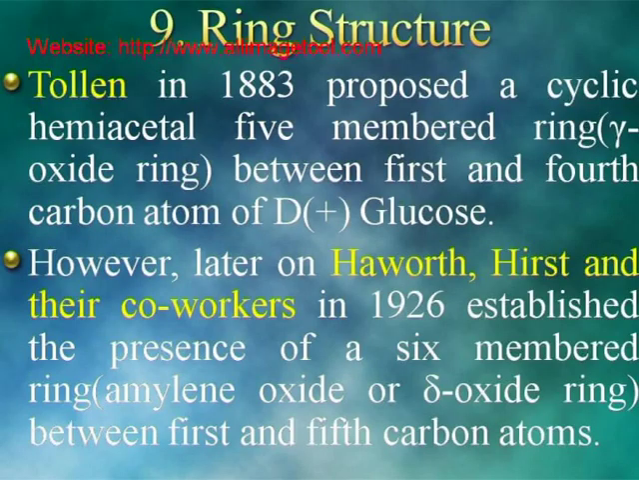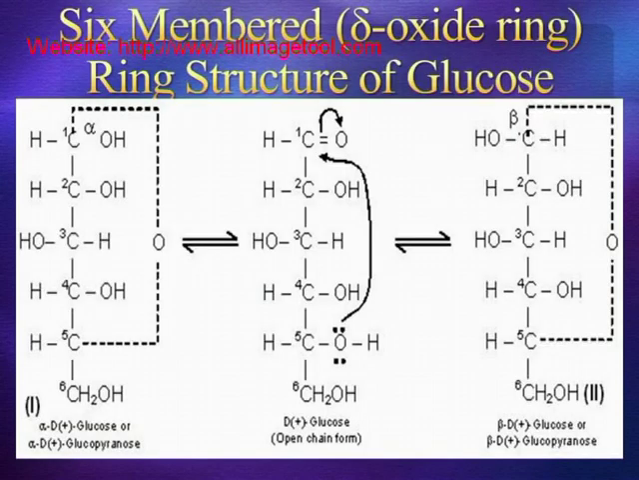Ring structure. Tollens in 1883 proposed a cyclic hemiacetal 5-membered ring, gamma oxide ring, between the first and fourth carbon atoms of D-glucose. However, later on, Haworth, Hirst, and their co-workers in 1926 established the presence of a 6-membered ring, amylene oxide or delta oxide ring, between the first and fifth carbon atoms. The 6-membered ring structure of glucose is shown in the slide.